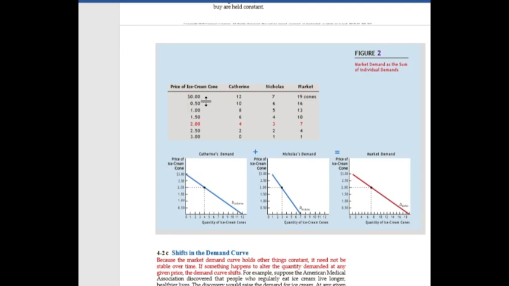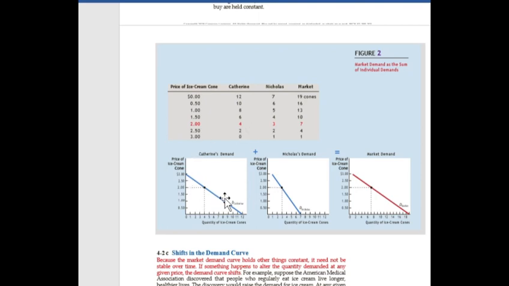When price of ice cream is $0, Catherine buys 12 ice creams and Nicholas buys 7 ice creams. The sum of 12 and 7 is equal to 19 ice creams. So the market demand is equal to the sum of Catherine and Nicholas's demand. So the sum of the individual demand curves is equal to the market demand curve.